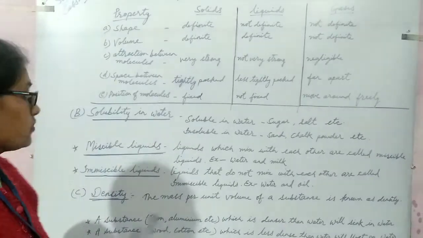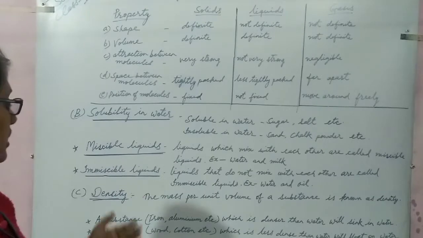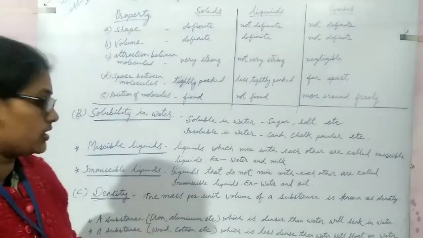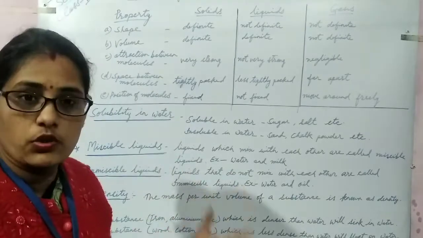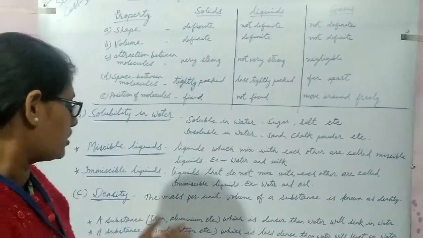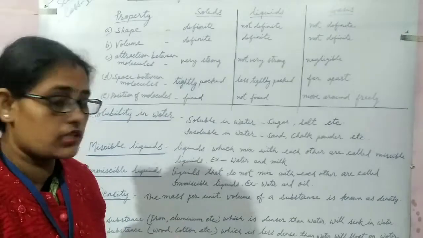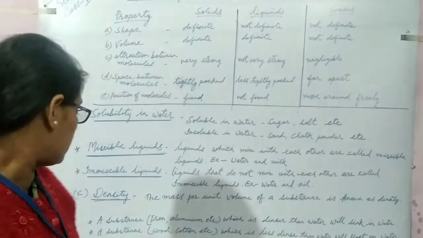Density. The next one is density. Density is another property of materials. The mass per unit volume of a substance is known as density. It is the definition. The mass per unit volume of a substance is known as its density.